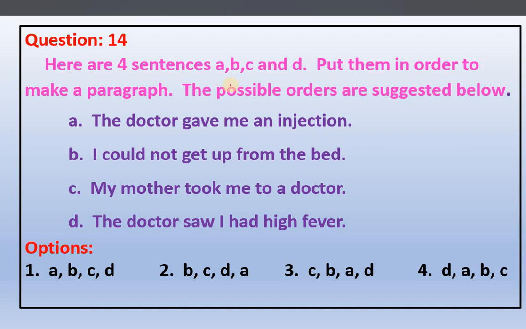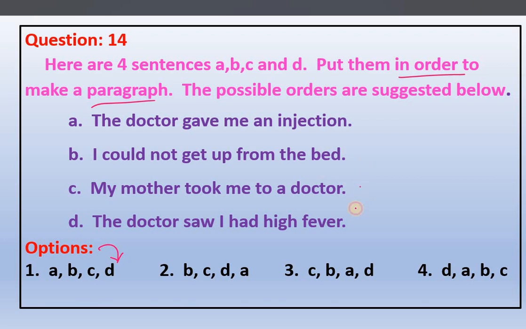Question number 14. Here, four sentences, A, B, C, D, are given to us. These are not options, these are sentences given to us. We have to choose and put them in order to make a paragraph. Four sentences are there. The possible orders are suggested below. So first one, what is given? The doctor gave an injection. I could not get up from the bed. My mother took me to a doctor. The doctor saw I had a fever. So we have to arrange them such that a proper meaning comes in the form of a paragraph.